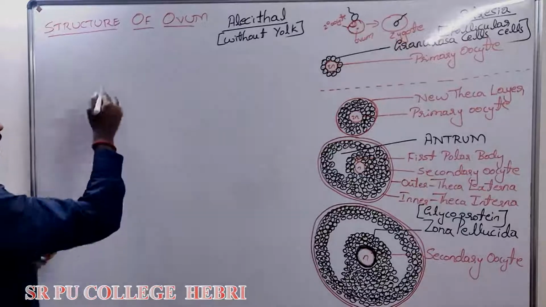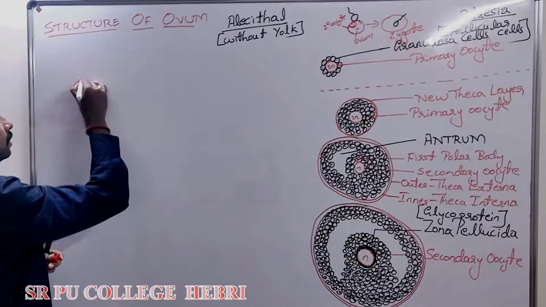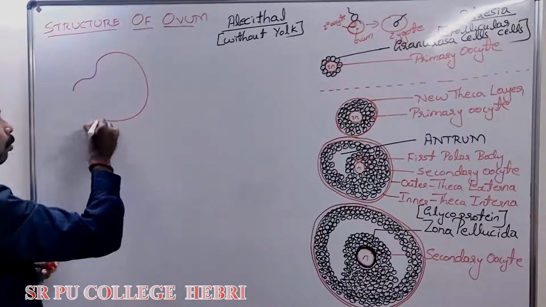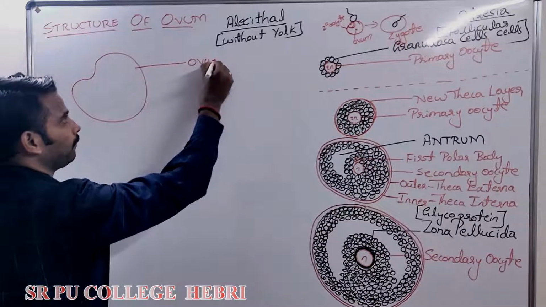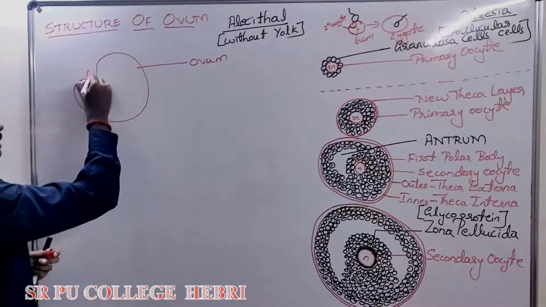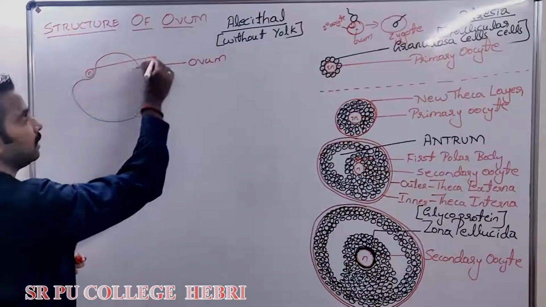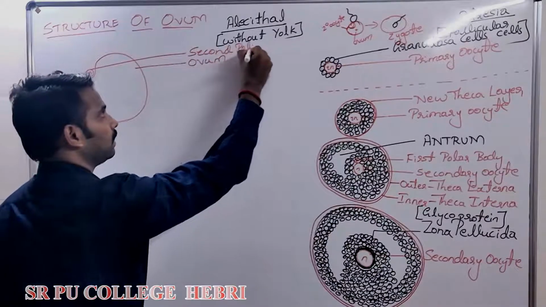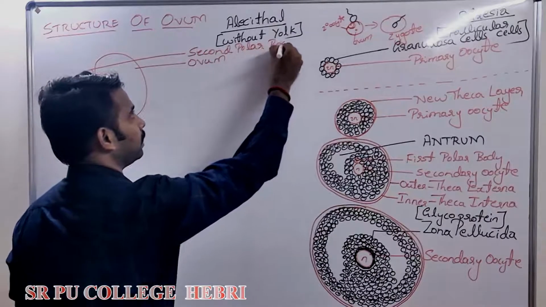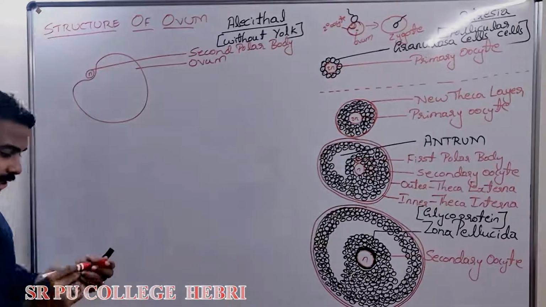Now I am drawing this condition in the ampullary region. Try to understand. We are studying the structure of what? Ovum. Okay, assume this is the ovum and here is a tiny haploid cell. What is that called? Second polar body, which soon undergoes degeneration, right?